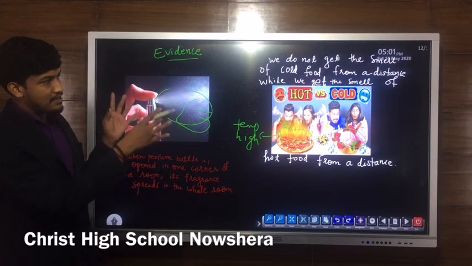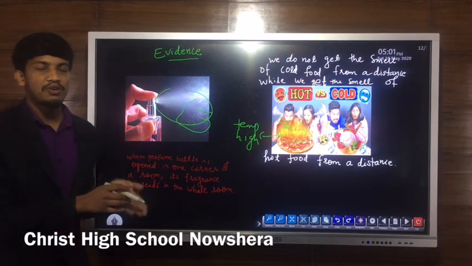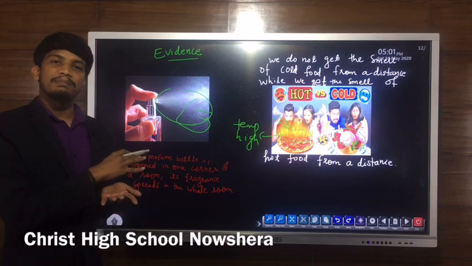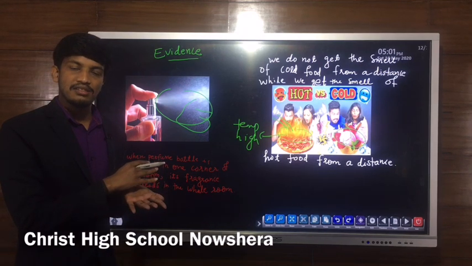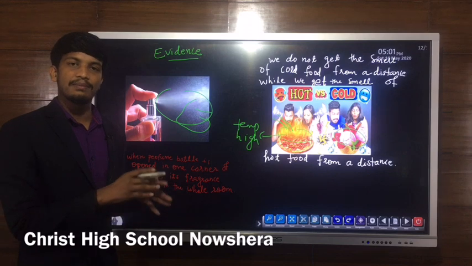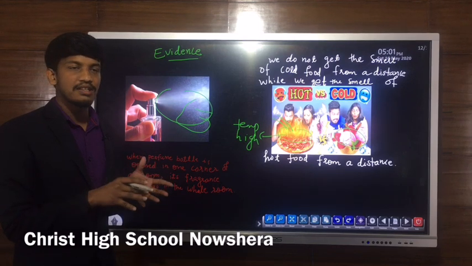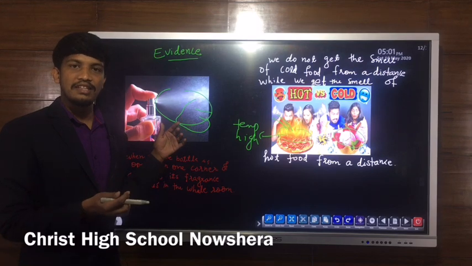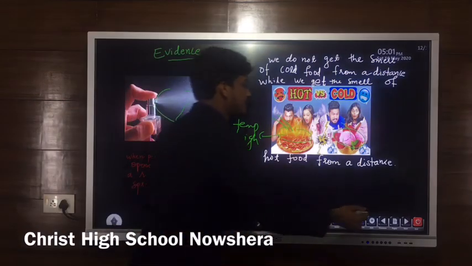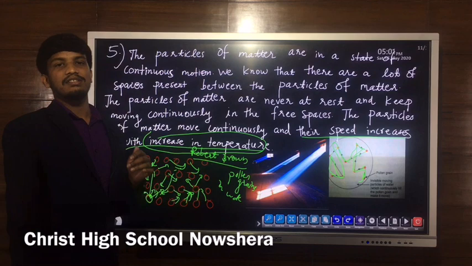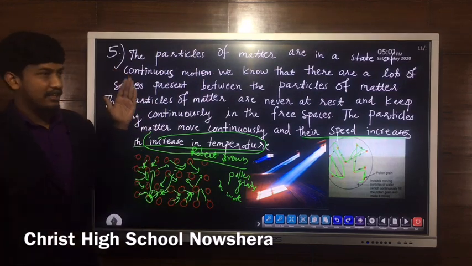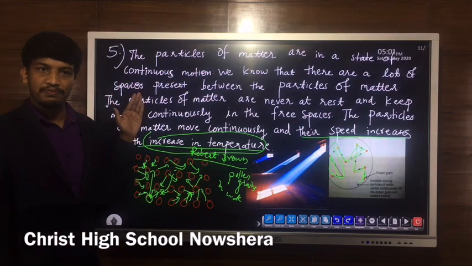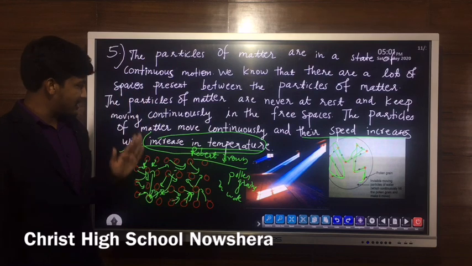So from all this we can prove that in every form of matter, the particles are never at rest, they are moving continuously. There will be some kind of movement, and the speed of their movement can be increased if the temperature increases. So today we have learned about the characteristics of particles of matter. We can summarize that.